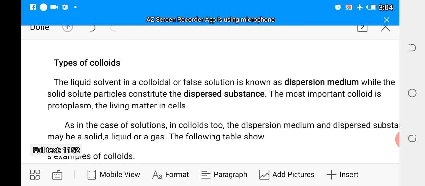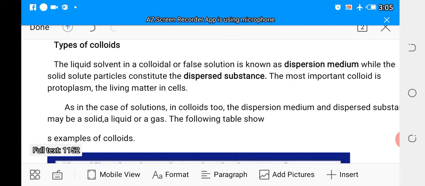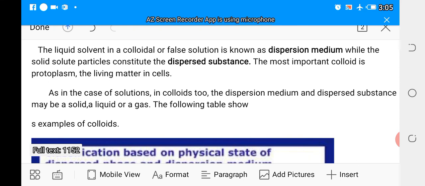So protoplasm is the most important colloid that we have. As in the case of true solutions, in colloids, that is false solutions, the dispersion medium and the dispersed substance may be a solid, a liquid, or a gas.